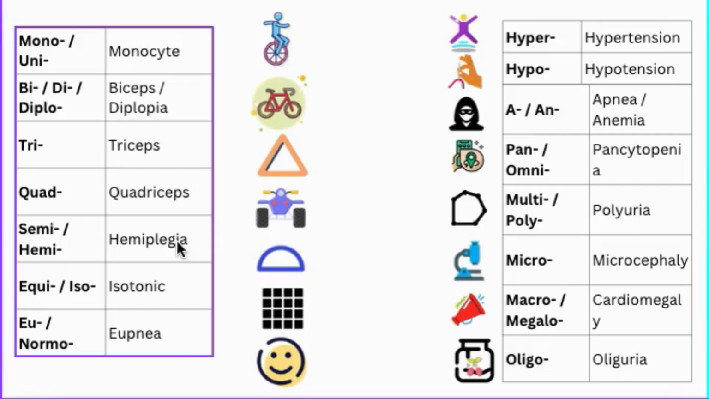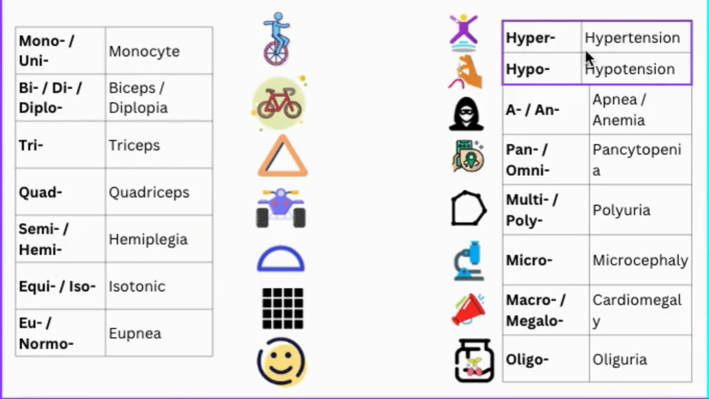Hemiplegia. Hemiplegia means that someone has a paralysis in half of his body, only one side of his body. Equi or iso means equal. Equi means equal. Iso also means equal, like isometric grid, where all the angles are the same. Also, an example would be isotonic. Eu means normal or good. Like euphoria, someone who's feeling very good. Or eupnea. Eupnea means normal breathing.